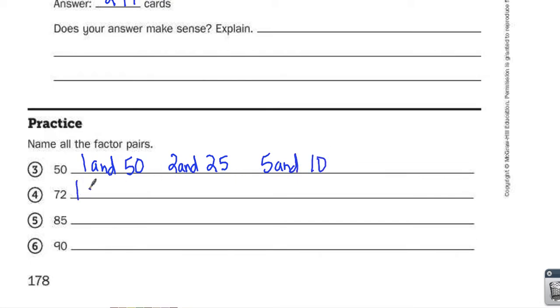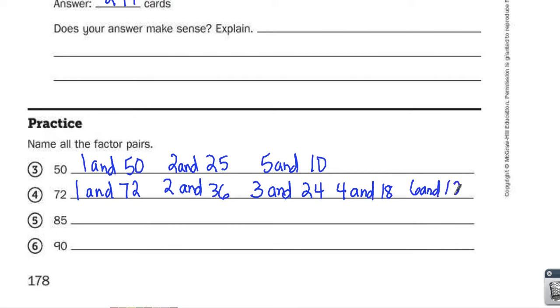For 72, I'm going to start with 1 and 72. It's an even number, so 2 and 36. If I do 7 plus 2, I get 9, so I know 3 is a multiple. 72 divided by 3 is 24. 4 and 18. 6 and 12. And 8 and 9.